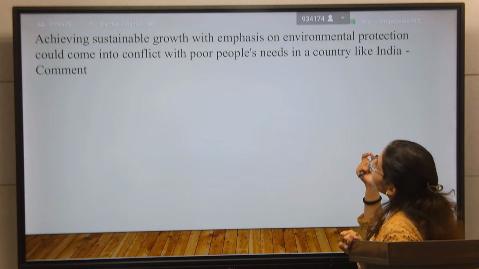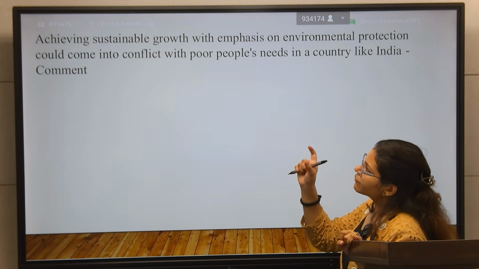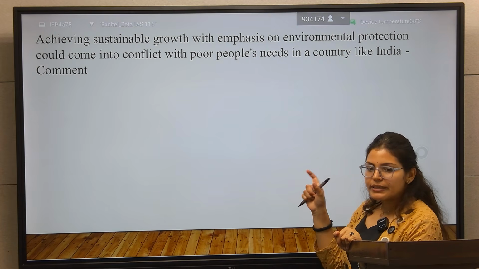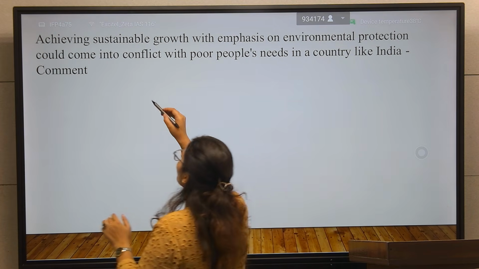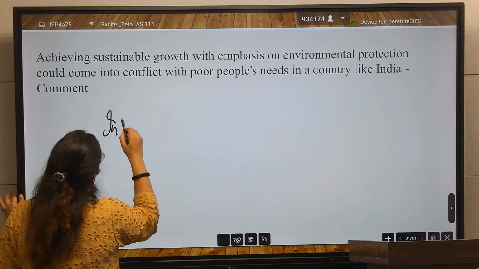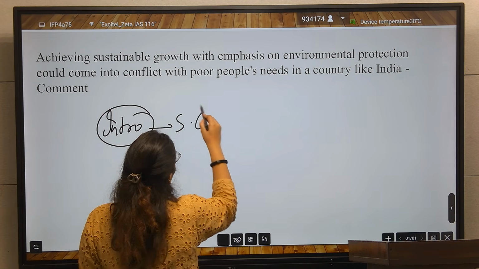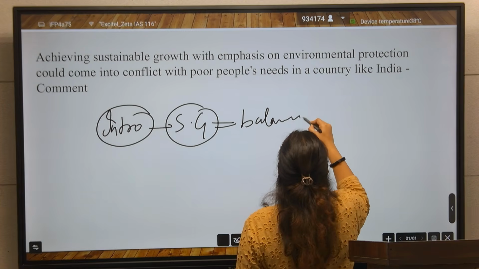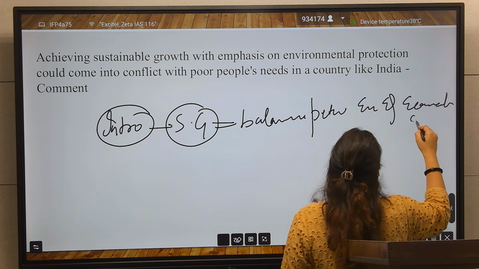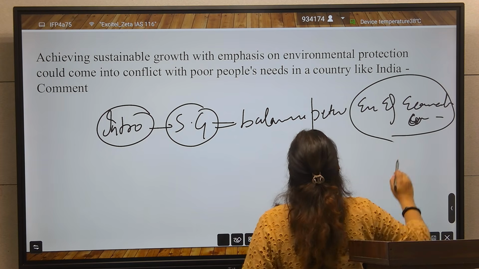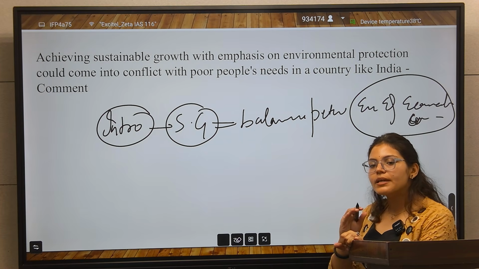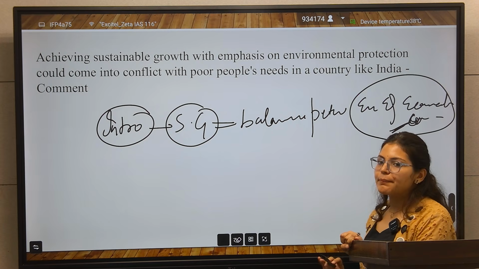For the introduction, if you have the proper definition of sustainable growth, what is sustainable growth or sustainable development, because sustainable development shows the balance between the economic and the environmental. There should be balance. So if there is sustainable growth, there should be balance between the economic and the environment protection.